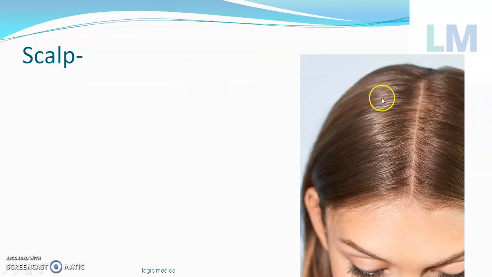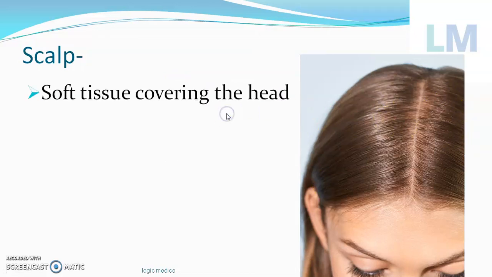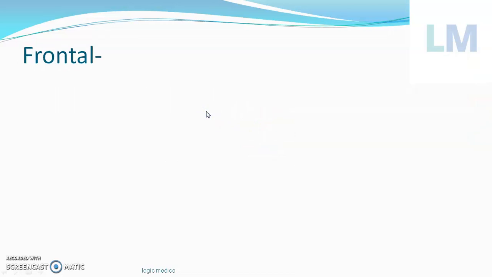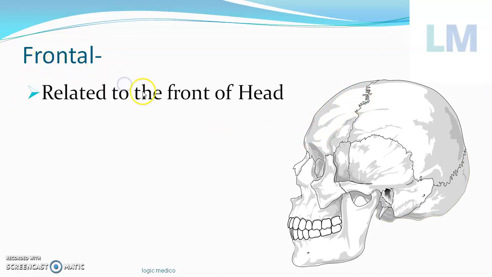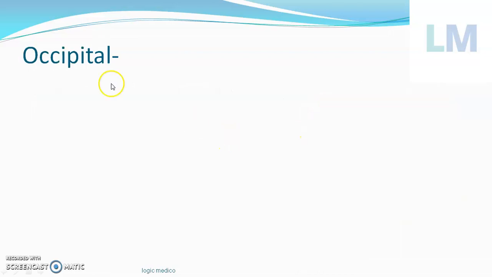Next, scalp. This area of soft tissue covering the skull is called the scalp. Next, frontal. Just read the first five letters of frontal and you'll know the answer. It refers to the front of the head. The bone over here will be called the frontal bone.